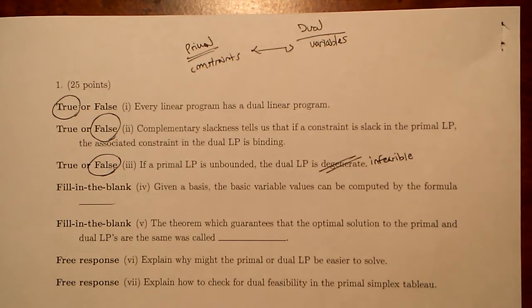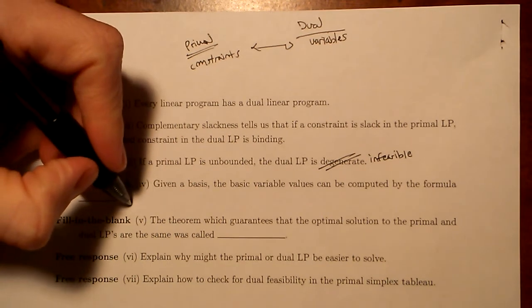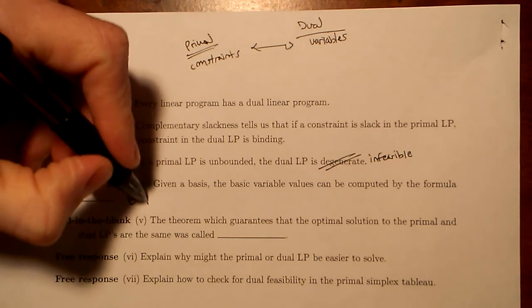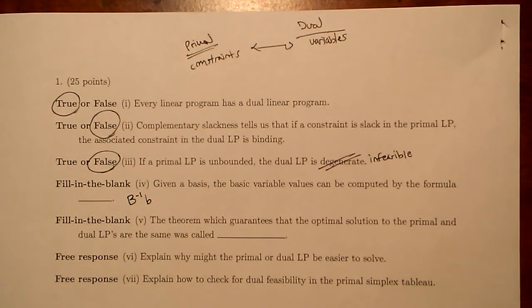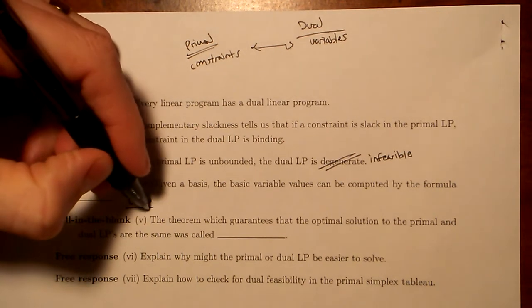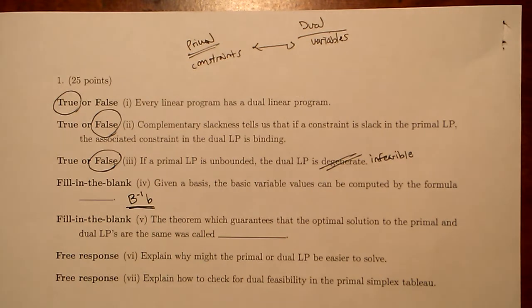Given a basis, the basic variable values can be computed by the formula. Again, all I was looking for here was B inverse b. Okay, that's the formula in the sense that we have a tableau that represents all the problem information for a given basis. The part of the tableau that represents the basic variable values is B inverse b.